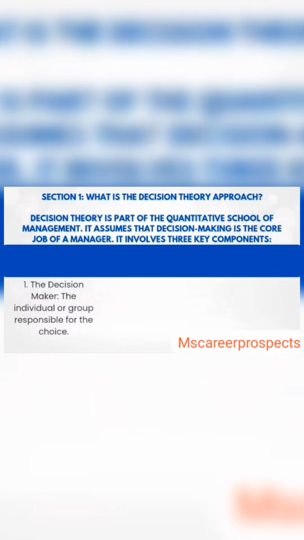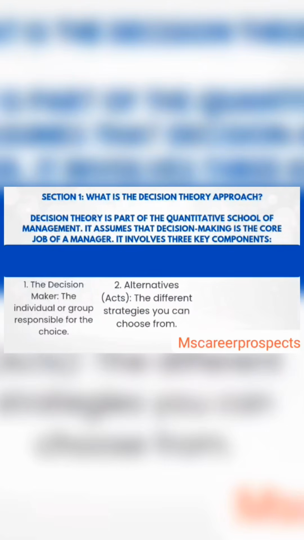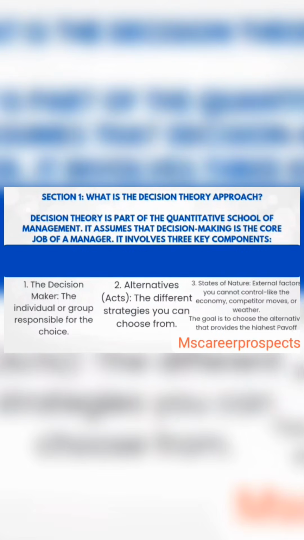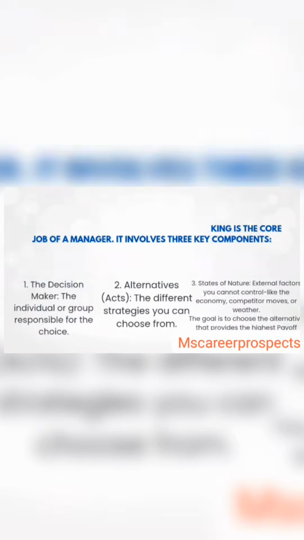1. The decision maker, the individual or group responsible for the choice. 2. Alternatives, or acts, the different strategies you can choose from. 3. States of nature, external factors you cannot control, like the economy, competitor moves, or weather. The goal is to choose the alternative that provides the highest payoff based on the likely state of nature.